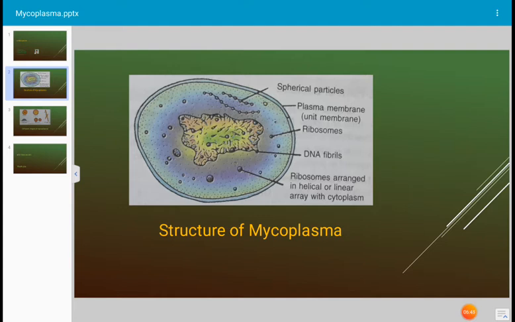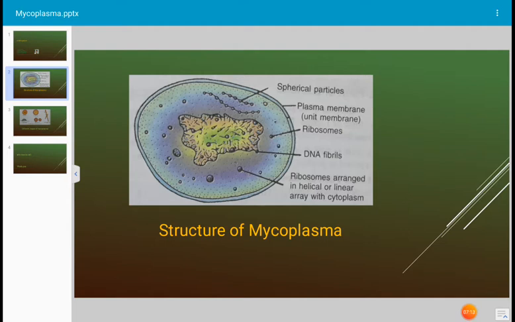The reproduction in mycoplasma takes place by the budding method. What happens in the presence of enough food material? The cell wall produces small protuberances or bud-like structures, and these structures gradually increase in size, and they get detached from the parental cell, and they can grow into a new mycoplasma. This is the budding method of reproduction.